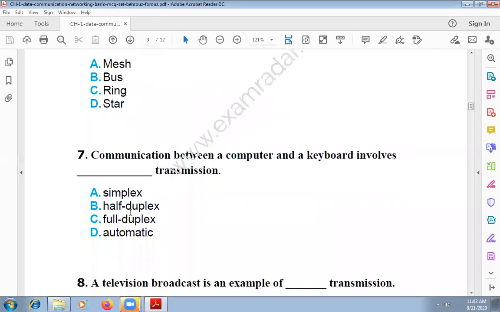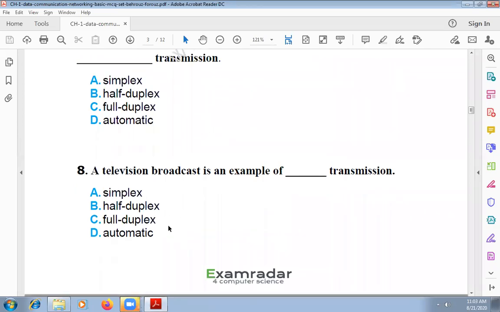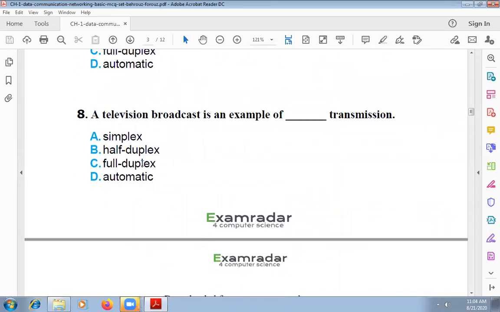Now let me ask one more question. A television broadcast is an example of what type of transmission? Simplex, half duplex, full duplex, or automatic? Just recollect what is simplex, what is half duplex, what is full duplex. Then you will know the correct answer. Simplex. Yeah, good. Because there is always one transmitter and the receivers can be one or more.